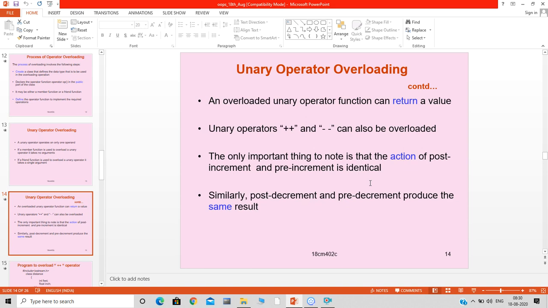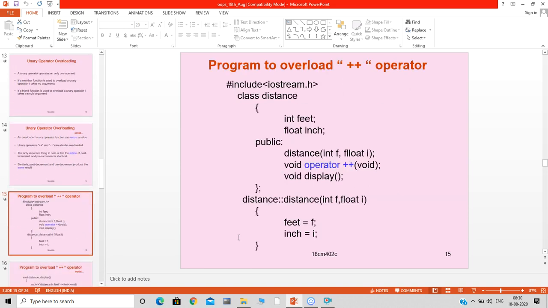So when we overload the increment and decrement operators, there is no difference between post and pre; both are treated the same. Clear? Now we'll see one example program, overloading the unary increment operator.